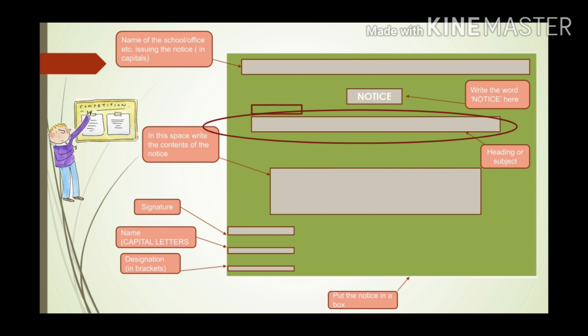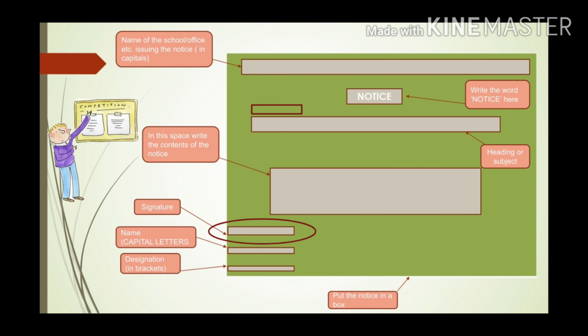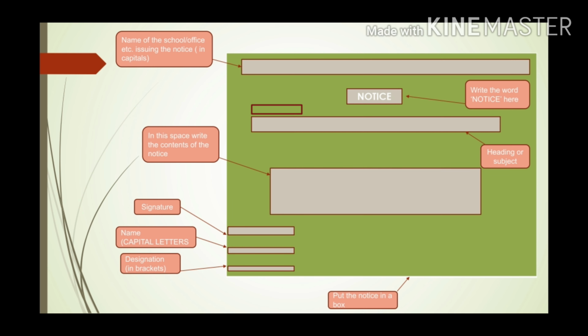The heading must be eye-catching. After the heading, we have to write the body of the notice. It should be brief and to the point, with all important points included. After that, at the right corner, we have to put the signature, which is generally your name in cursive handwriting. And after that, just below the signature, we will write the name in capital letters, and just below the name, we mention the designation of the person. So, this is how we form a notice.